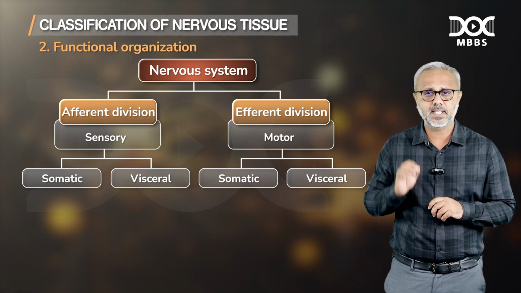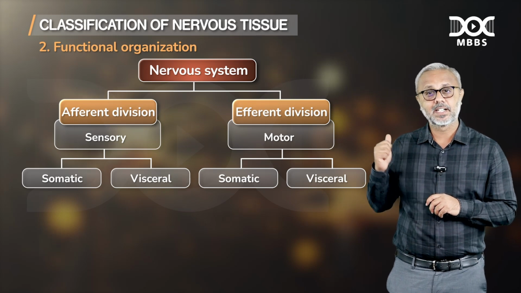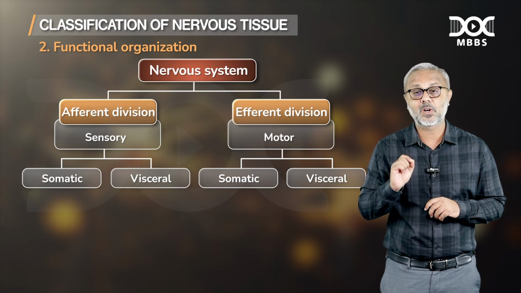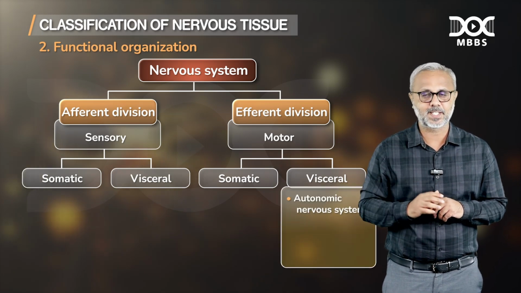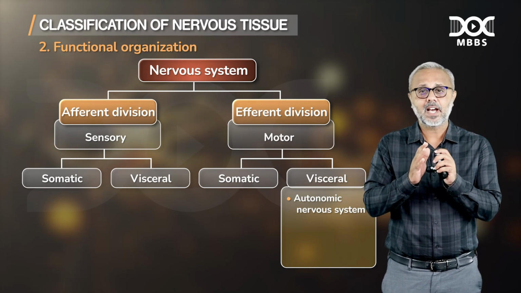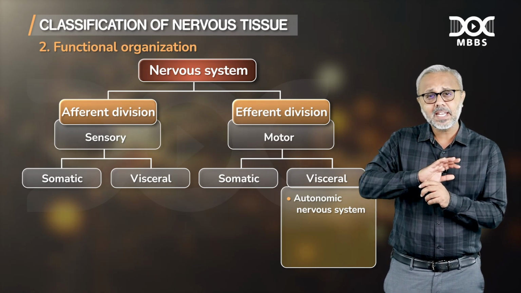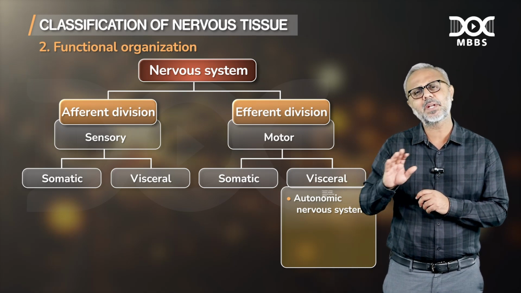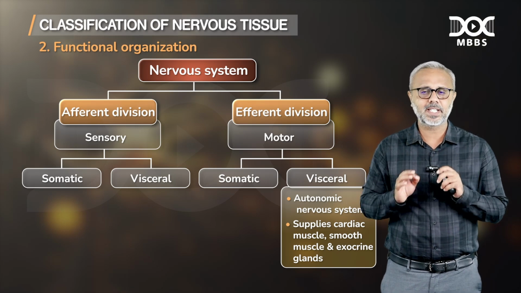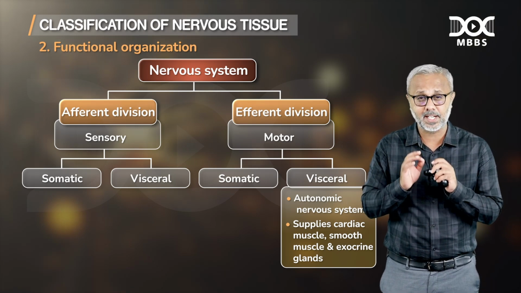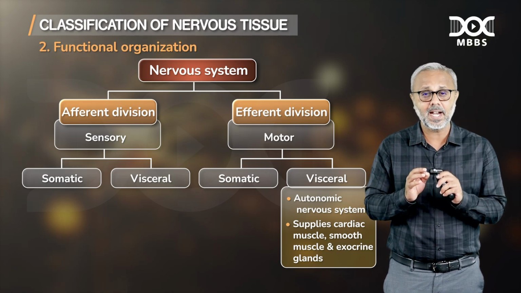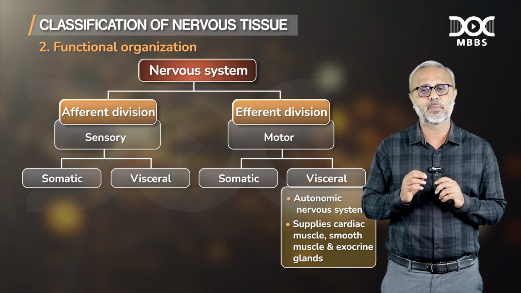Now, why is this important? Remember, the visceral efferent component of the nervous system is what we call the autonomic nervous system. This you must remember. Basically, the autonomic nervous system is the efferent component of the nervous system which supplies only viscera, or only these three structures. This is the first basic understanding that we need to have regarding the functional subdivision of the nervous system and the definition of the autonomic nervous system.